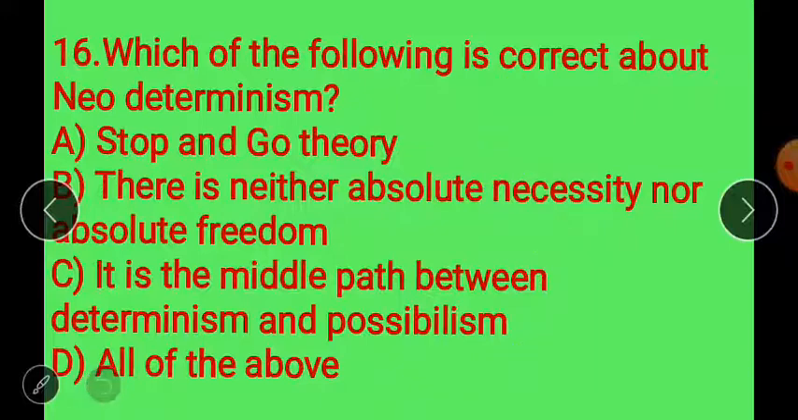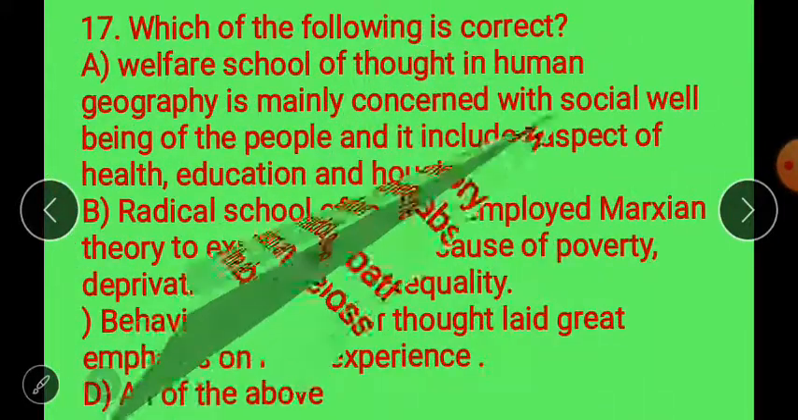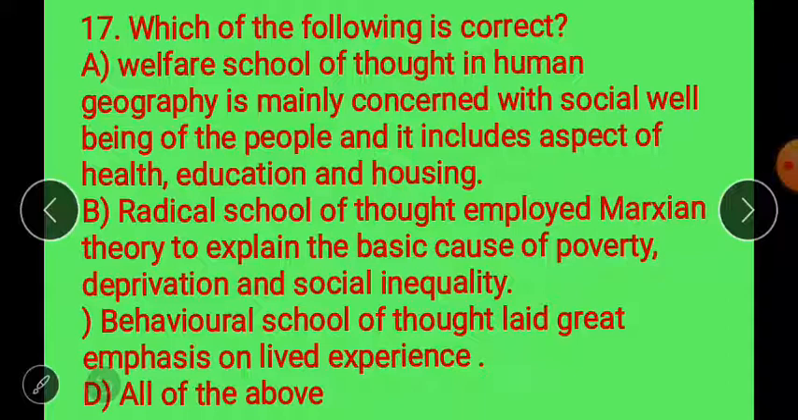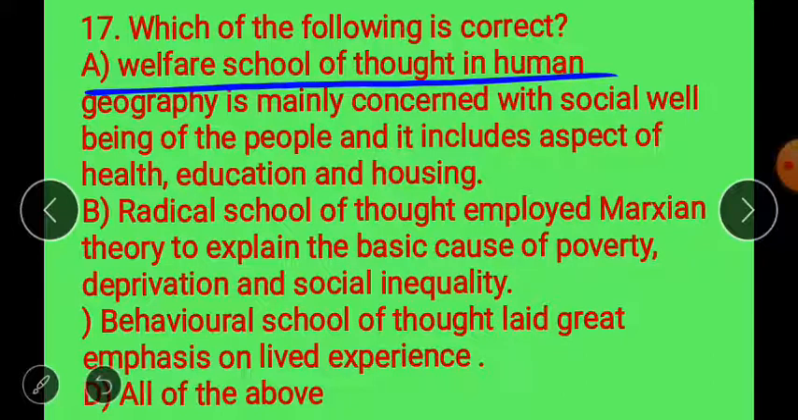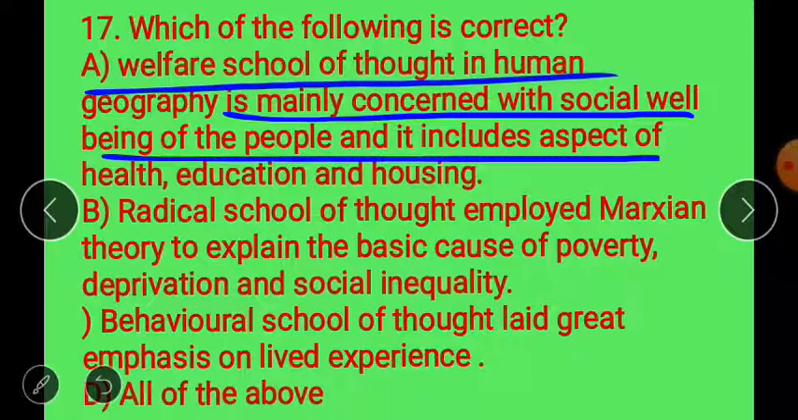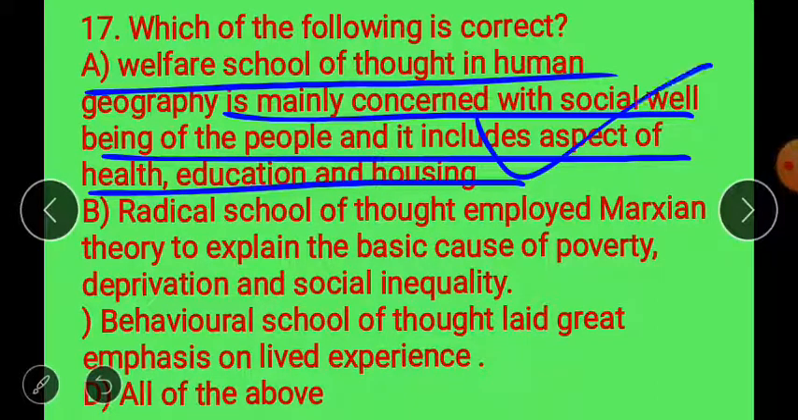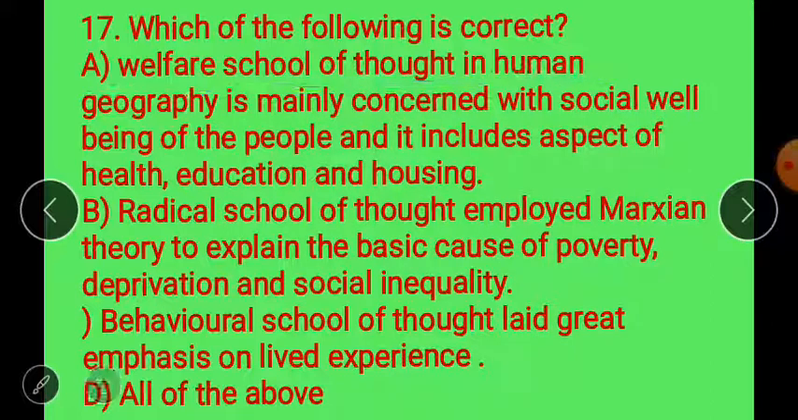Okay, move to next. Which of the following is correct? The welfare school of thought in human geography is mainly concerned with the social well-being of the people, and it includes aspects of health, education and housing. It is correct. The welfare school of thought mainly emphasizes the welfare of the people by providing education, health, good food